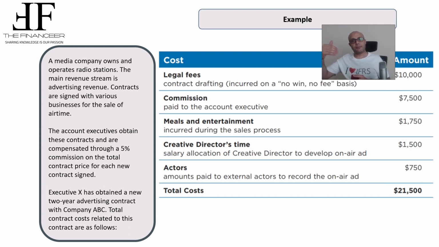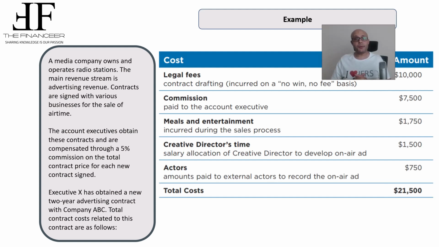So we have several types of costs, and we need to determine which costs can be expensed, which costs can be capitalized, which costs can be considered as incremental cost of obtaining a contract, and which costs can be considered as a cost to fulfill a contract. 4 questions that we need to answer.